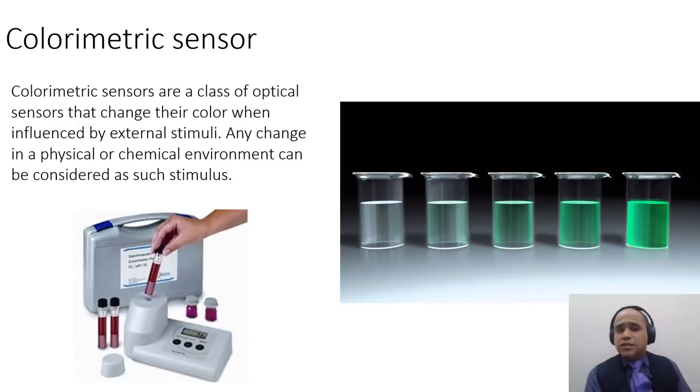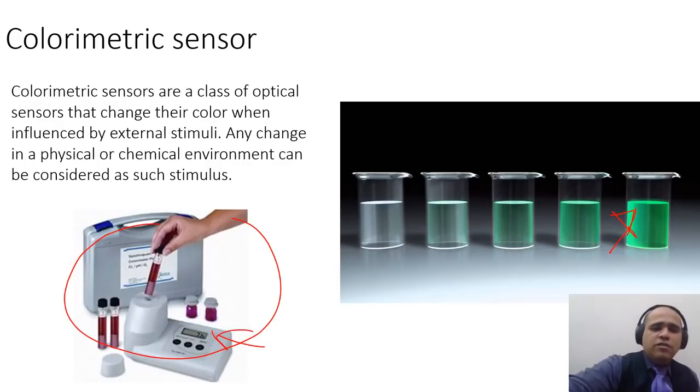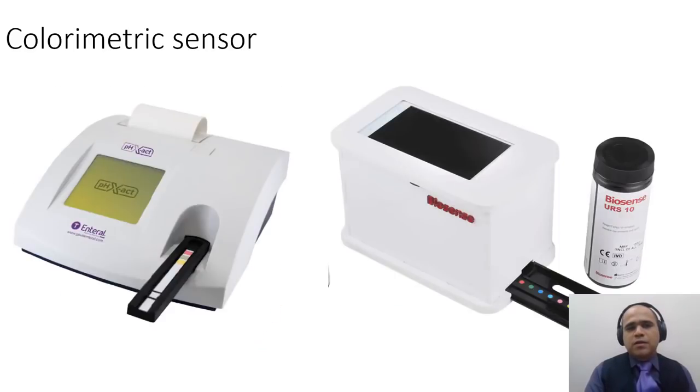The next sensor is a colorimetric sensor, where if you put something inside, it changes color, something like your pH strips. These sensors nowadays come with a display and everything packed together. You can see the color changing by eye, but you can also quantify it using computer vision. Machines are now available where you put a drop of urine, blood or sweat, and they sense it and give you a direct reading.